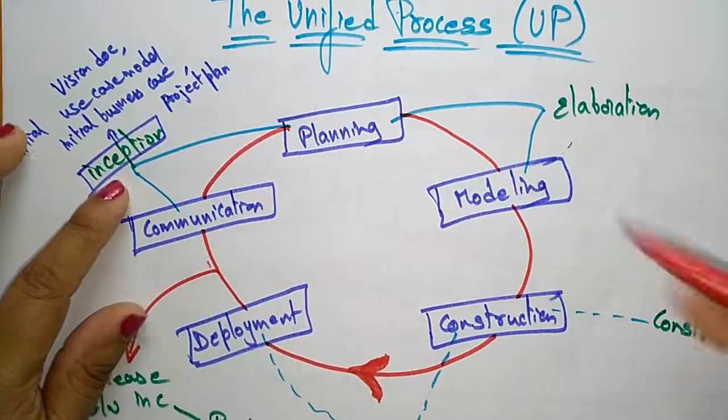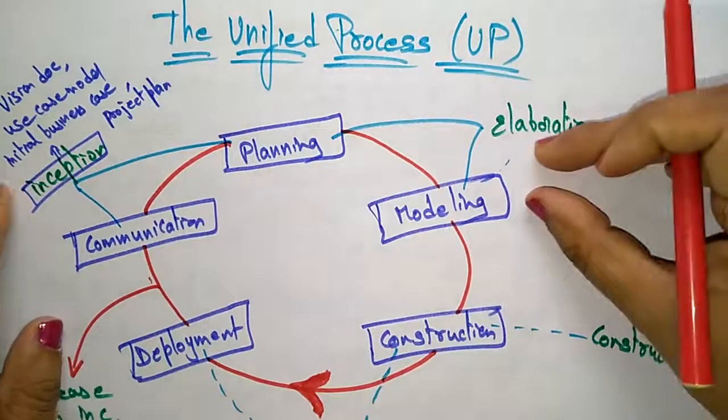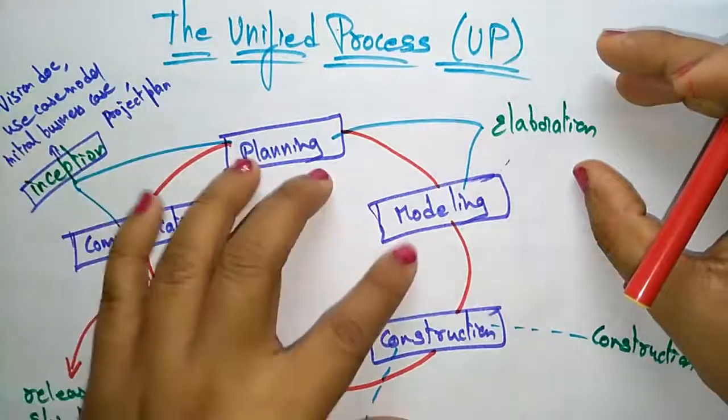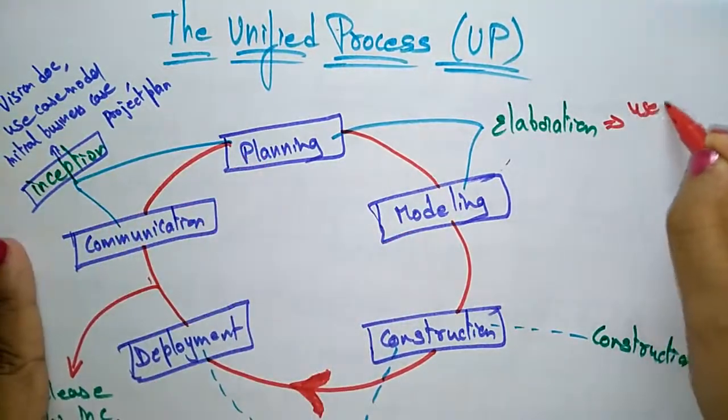Next, coming to elaboration. What will this phase do? Elaboration is a phase containing features of planning and modeling both. Here they implement the use case models.